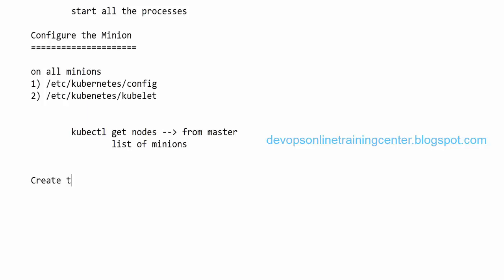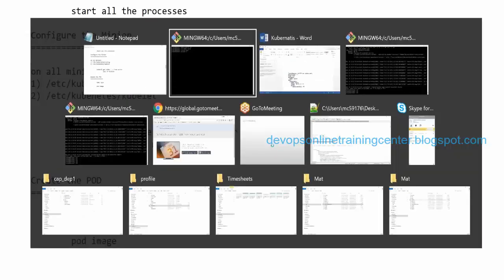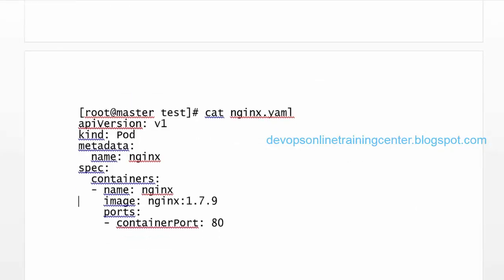Now create the pod. So to create the pod, we need to use the YAML file. So in the YAML file, we need to specify what is the pod image, right? So replicas, we need to specify label, we can specify selectors. So all those things we can specify. So here, this is the convention which we need to follow.